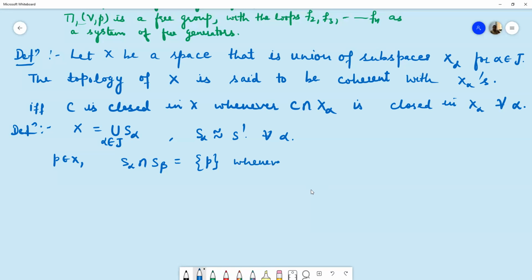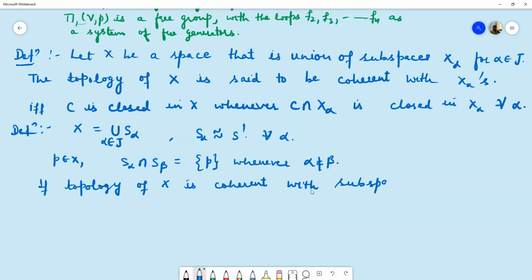So whenever alpha is not equal to beta, their intersection is the point P. Now we assume here that the topology of X is coherent with all these subspaces S alphas, then X is called the wedge of circles S alphas.